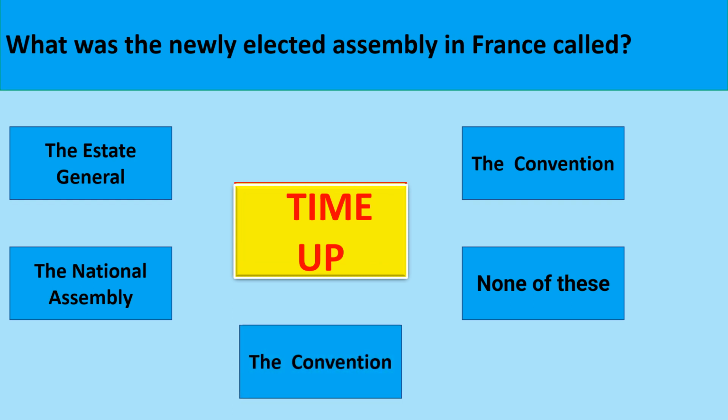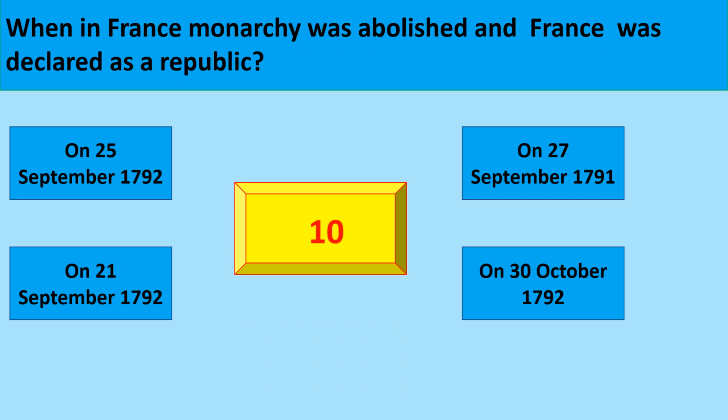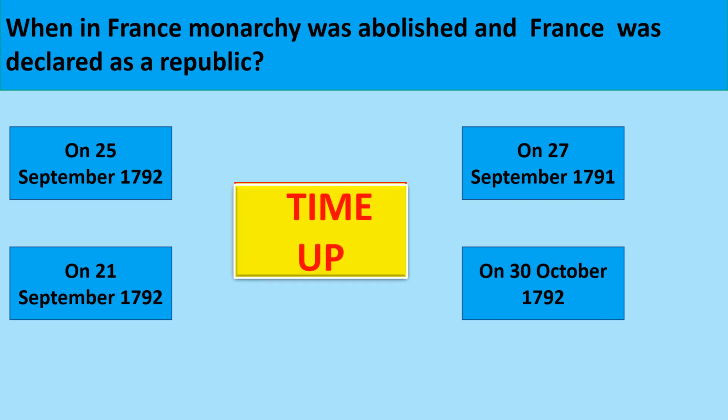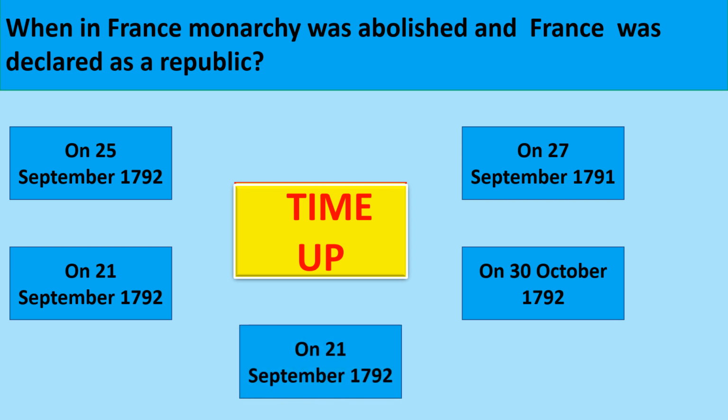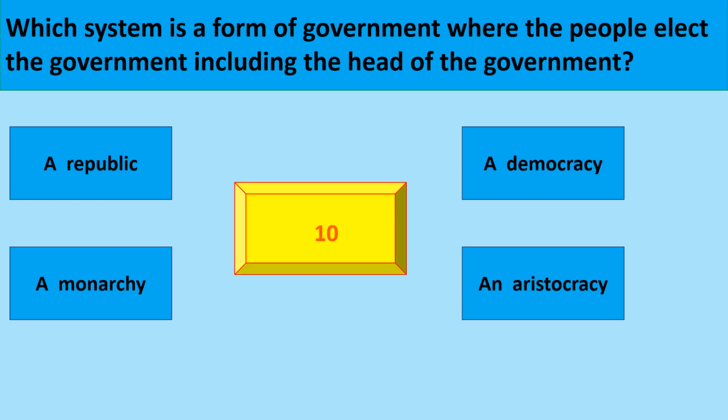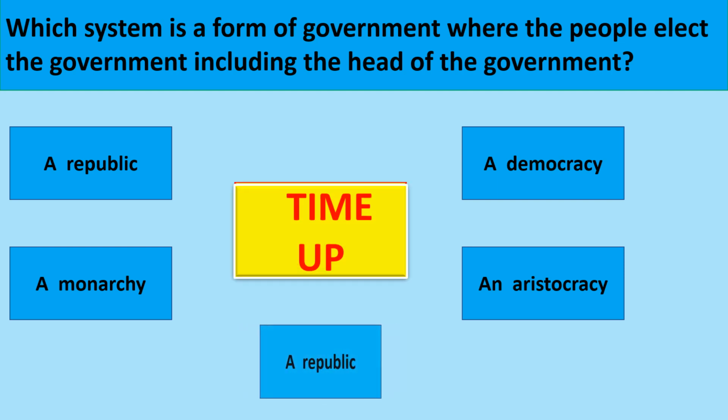The convention. When in France monarchy was abolished and France was declared as a republic? The correct option is on 21st September 1792. Which system is a form of government where the people elect the government, including the head of the government? The correct option is a republic.